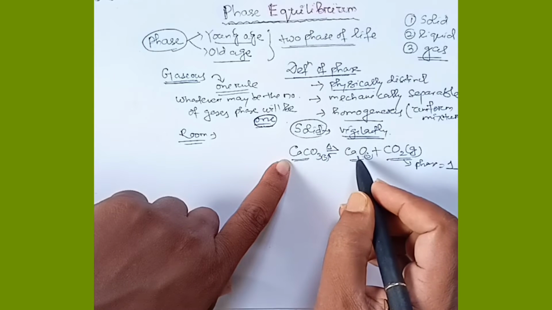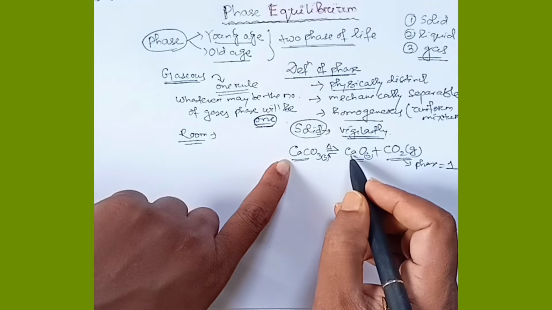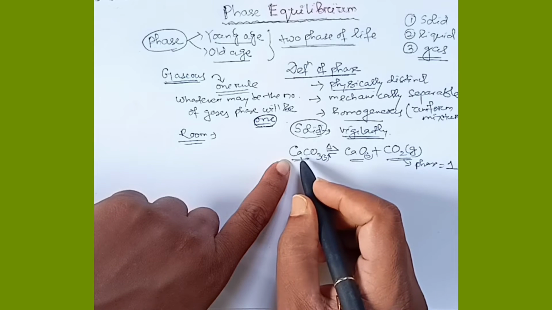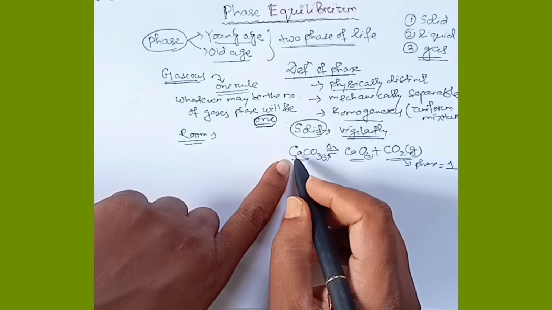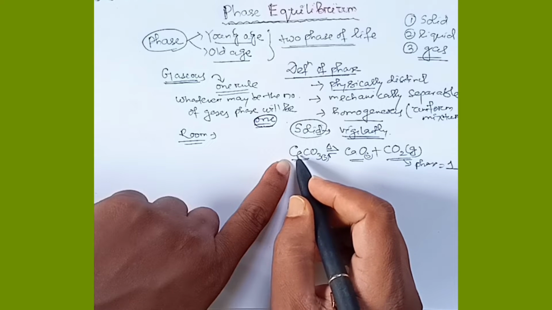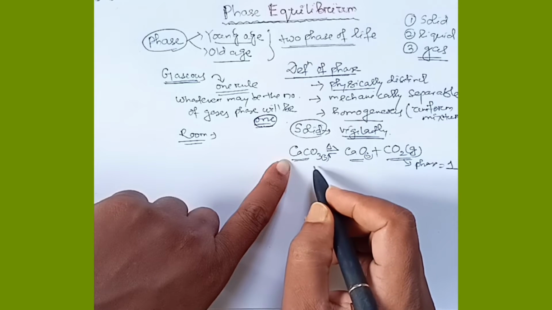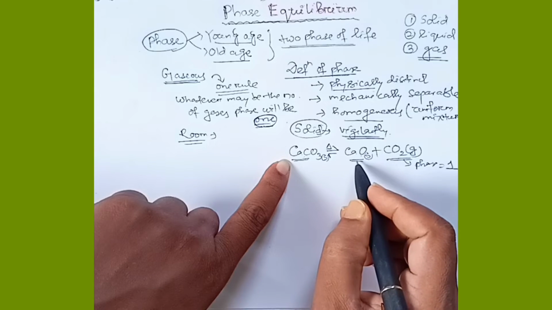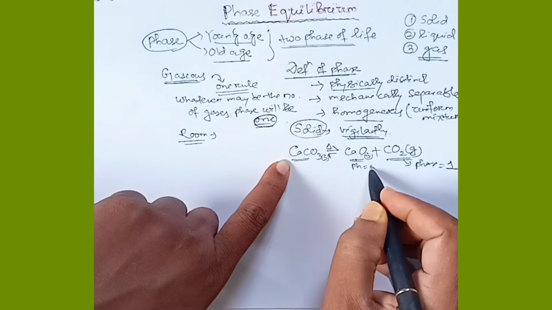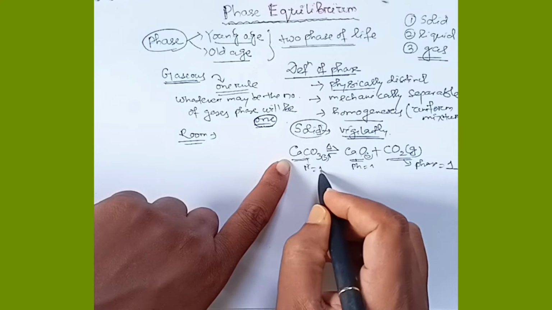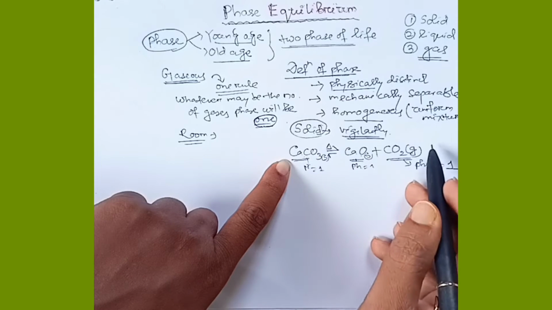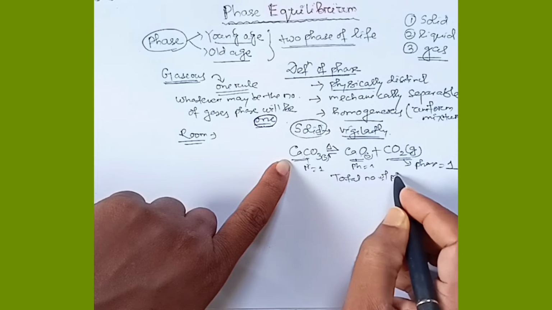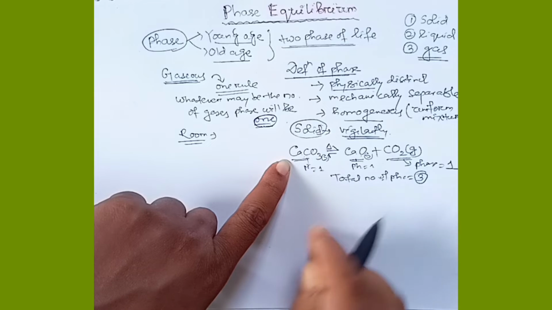These two molecules are totally different. Calcium oxide is made up of calcium and oxygen, whereas calcium carbonate is made of three types of atom: calcium, carbon and three oxygens. So these are two different solids. For calcium oxide the phase is 1, and here the phase is 1. So in total, in this chemical reaction, the number of phases will be 3.